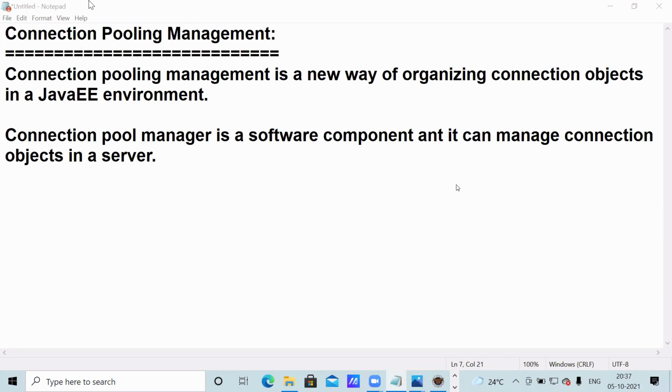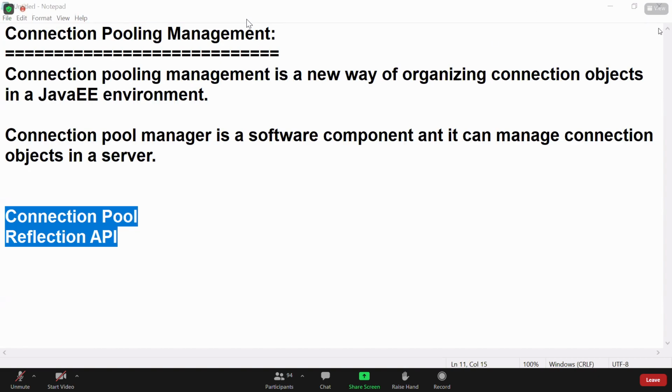How to create this type of connection pool, we'll see in tomorrow's class. Tomorrow I will explain this connection pool, and give an overview of how to use the reflection API. It is not much important. I'll explain these two, and with that it will finish tomorrow. Tomorrow is the last class.